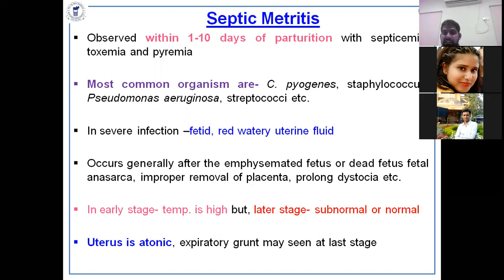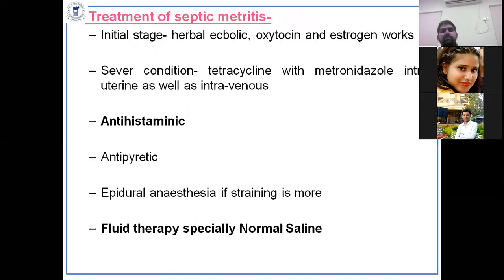There are many bacterial agents, like, as I told, Streptococcus, Pseudomonas aeruginosa, E. coli, and many other bacteria. What should we give in the treatment? In the initial stage you should give an ecbolic or oxytocin, Prostogen works, but in the later stage it does not work.